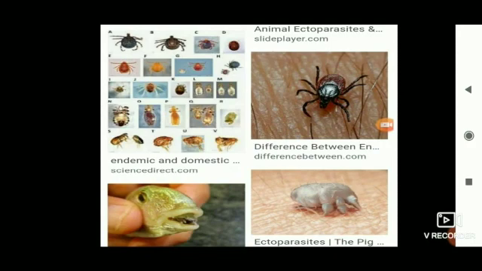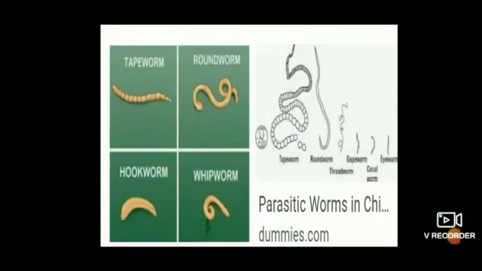Now, ectoparasitic nutrition. In this type, the parasites are seen living on the body surface of the host and obtaining food by sucking the blood or body juices. For example, louse, bedbug, tick, etc. In parasitic animals, the second type is endoparasitic nutrition.